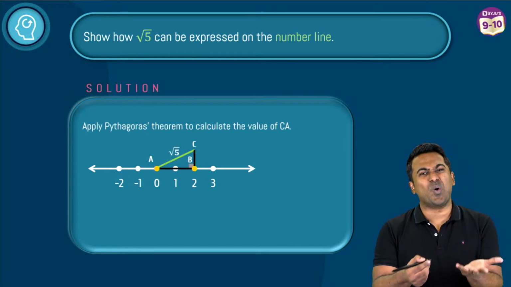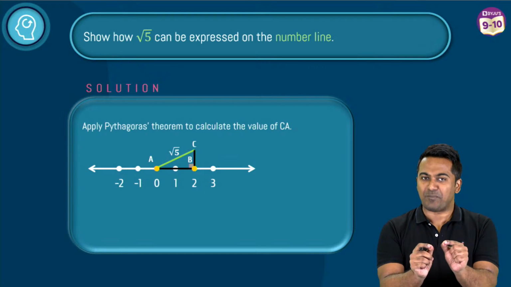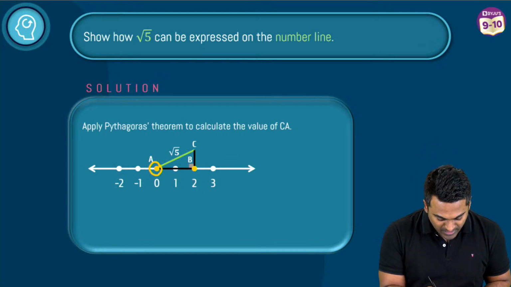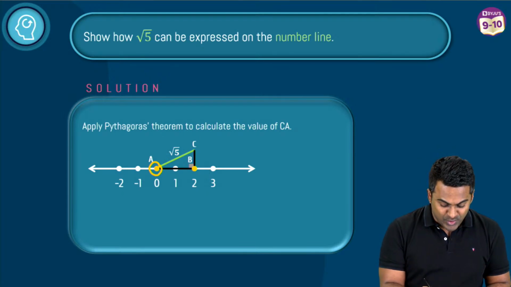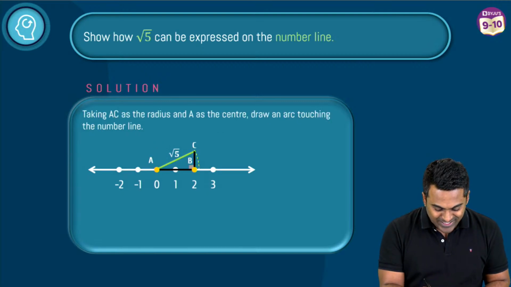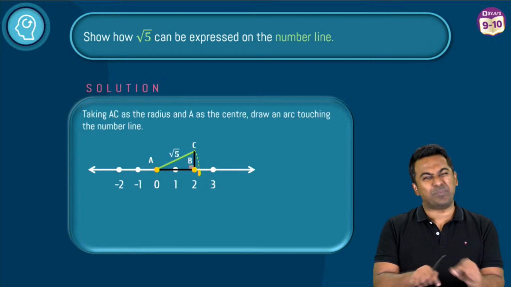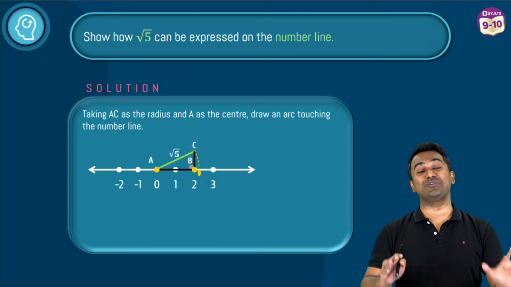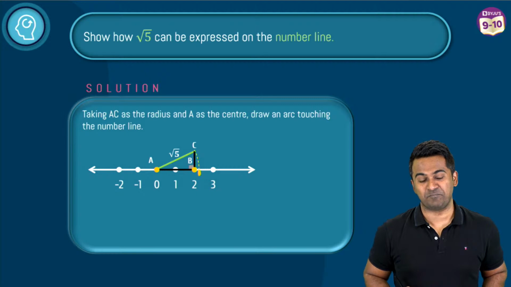Now all you need to do is take a compass, be careful with that pointy edge, keep it over here at 0 and then draw an arc by measuring AC. When you do that, it's going to lie somewhere between 2 and 3, probably a little bit closer to 2, and that's going to be where root 5 is.